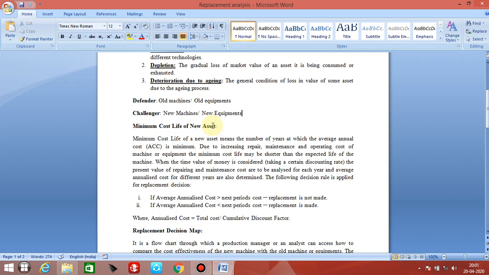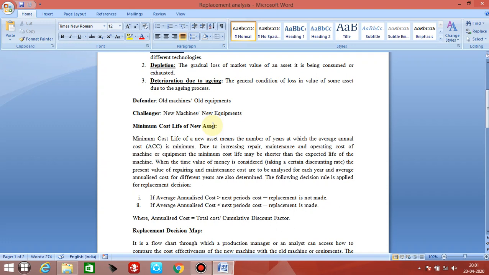Due to increasing repair, maintenance and operating cost of machine or equipment, the minimum cost life may be shorter than the expected life of the machine. So, when the time value of money is considered, taking a certain discounting rate, the present value of repairing and maintenance cost are to be analyzed for each year.